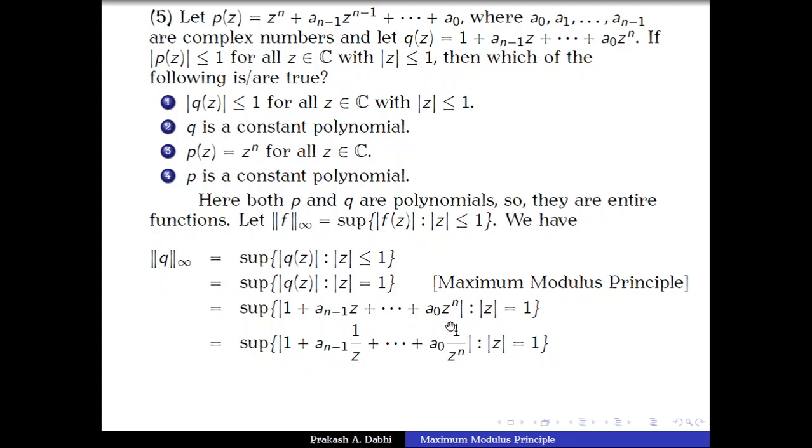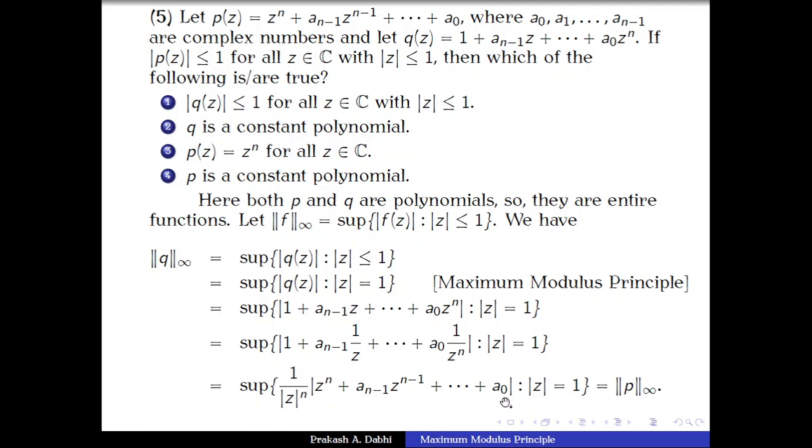If we take 1 upon z power n outside the mod, we get 1 upon mod z power n, then mod of z power n plus a n minus 1 z power n minus 1 up to a naught, where the supremum is taken over mod z equal to 1. But mod z has modulus 1, so this will go away, because it will become 1.